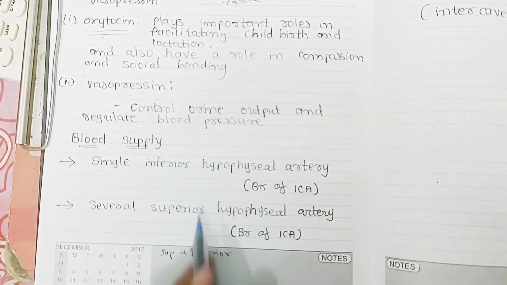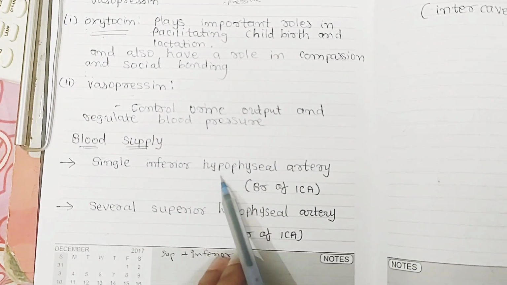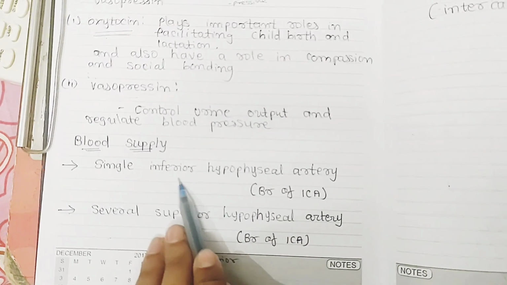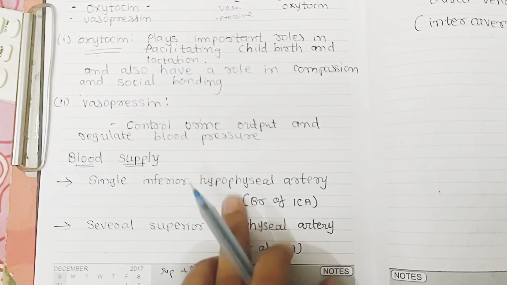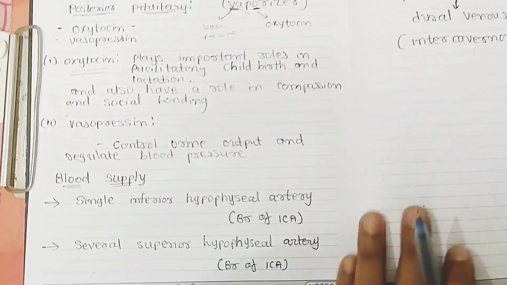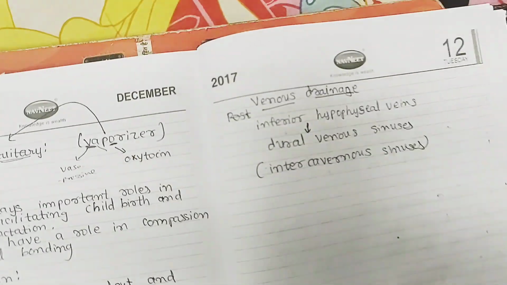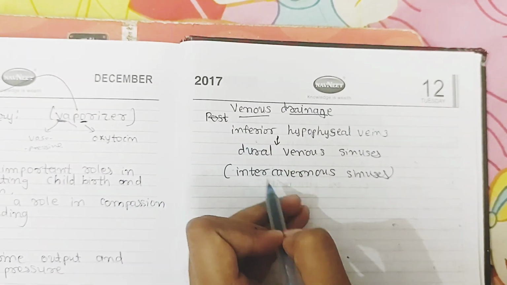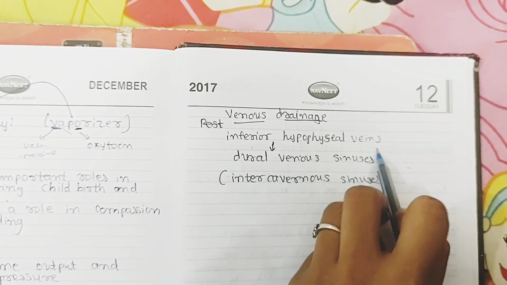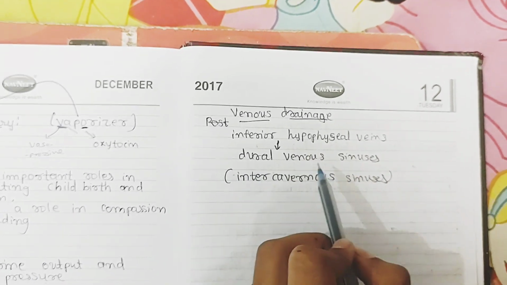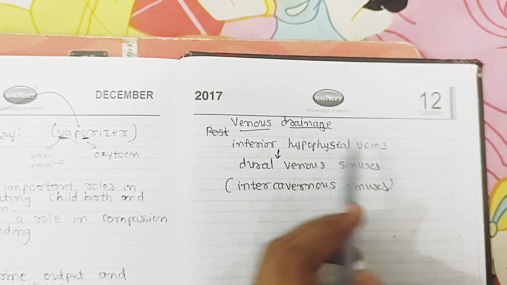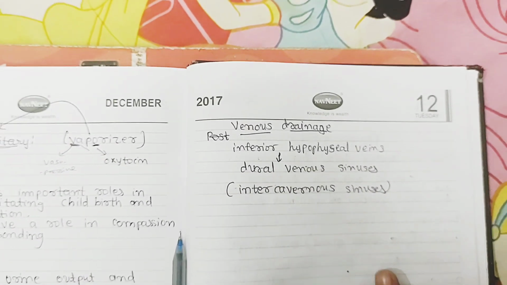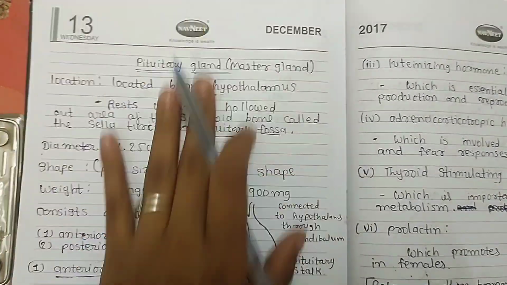Now coming to blood supply. It's supplied by a single inferior hypophyseal artery and several superior hypophyseal arteries. They both are branches of the internal carotid artery. Okay, so superior and inferior hypophyseal artery. Now venous drainage. The inferior hypophyseal vein drains into the dural venous sinuses. So venous drainage is in the intercavernous sinuses. Now again, let's review all of this.